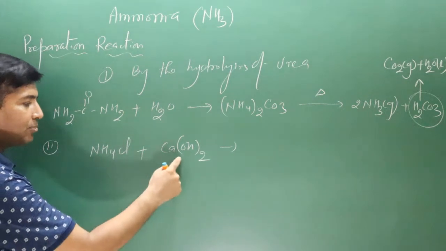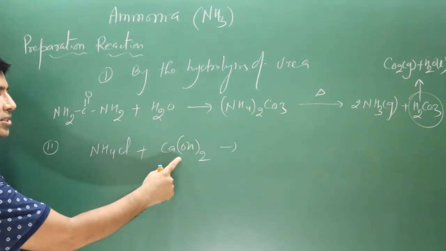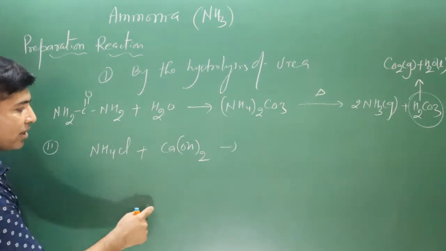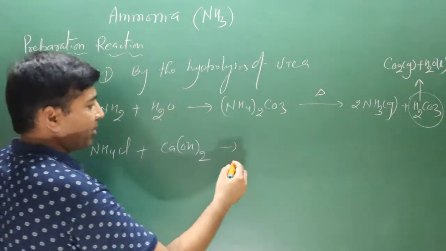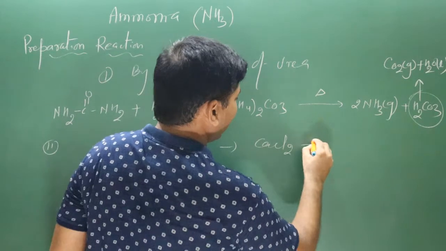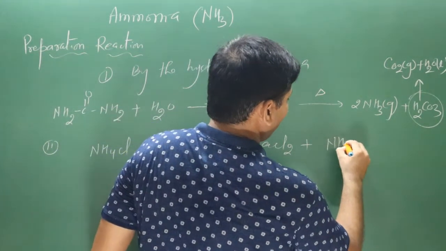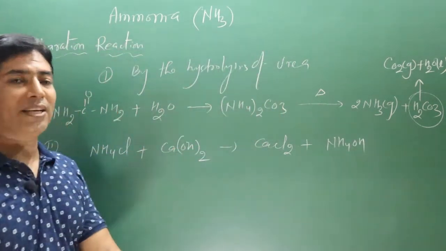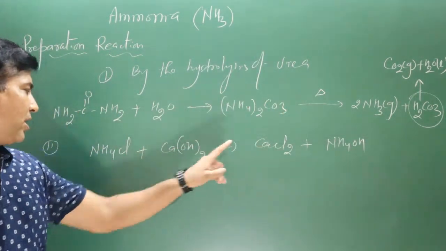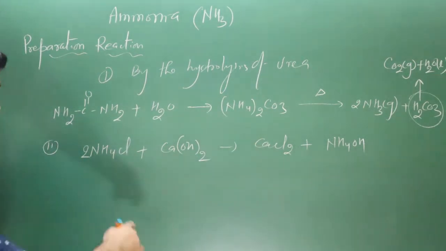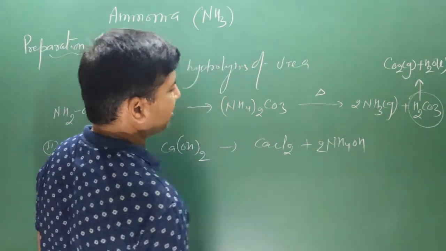Acid base, okay, a double displacement reaction will be taking place. Calcium ion will combine with chloride ion, ammonium ion will combine with hydroxide ion. Very simple chemical reaction. We have calcium chloride, and ammonium ion combining with hydroxide ion, then we get ammonium hydroxide. Okay, you can balance this chemical equation. 2Cl, 1Cl multiplied by 2. Okay, equation is balanced. We have 2 nitrogen multiplied by 2, equation is balanced.